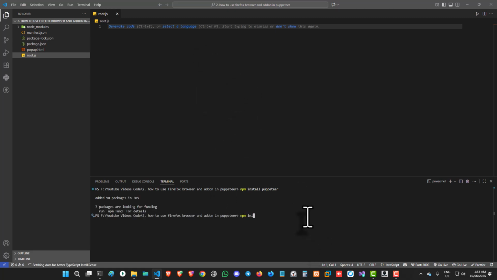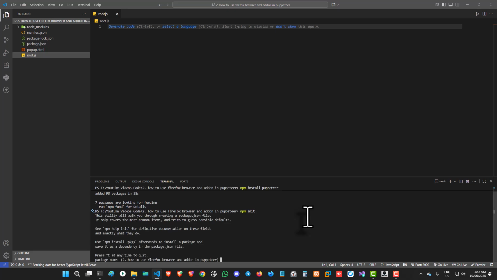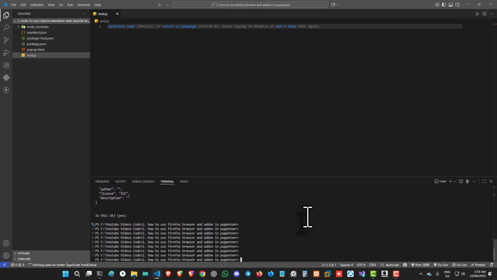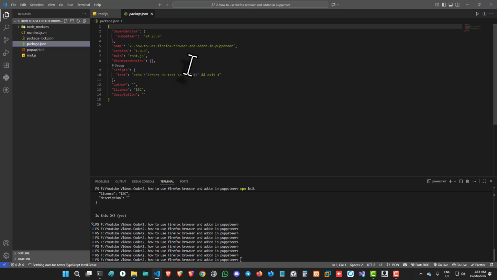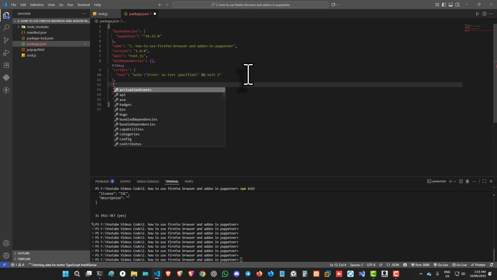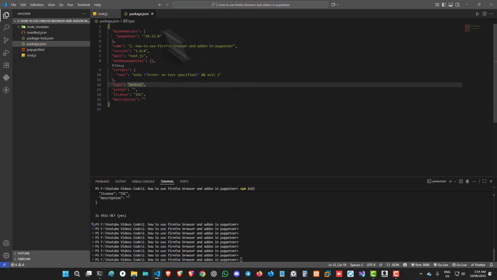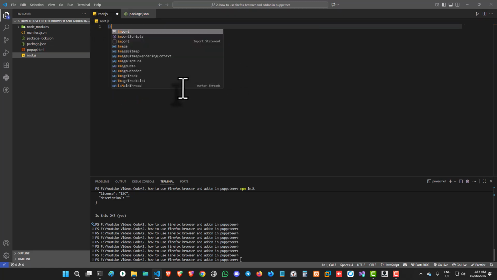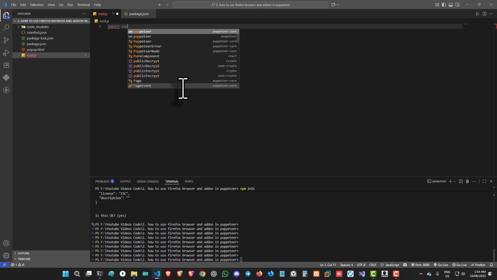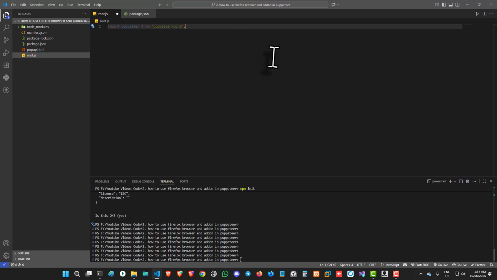We can initiate the package. And here we'll set the module type to module, and here we can import Puppeteer from puppeteer-core,